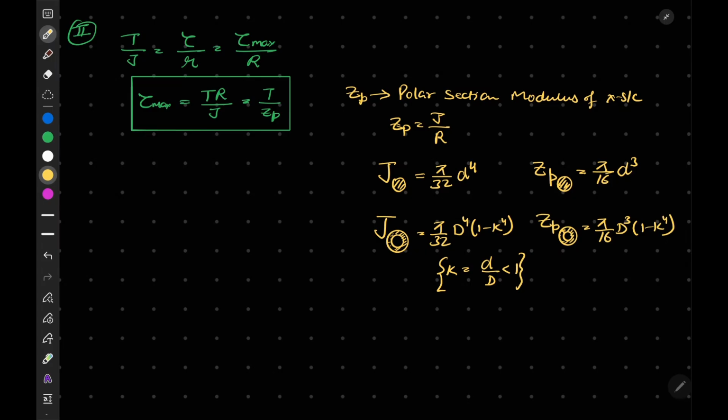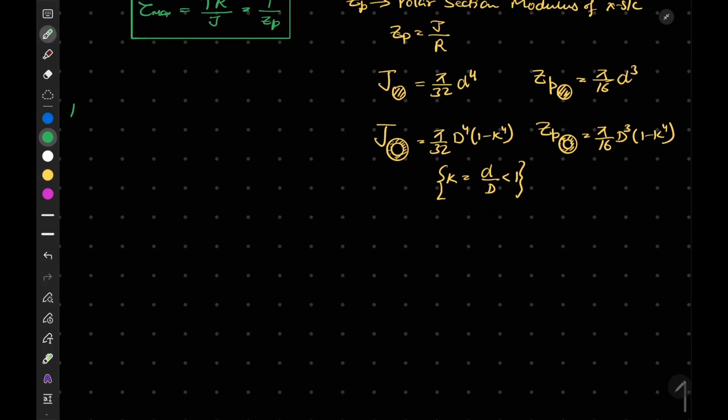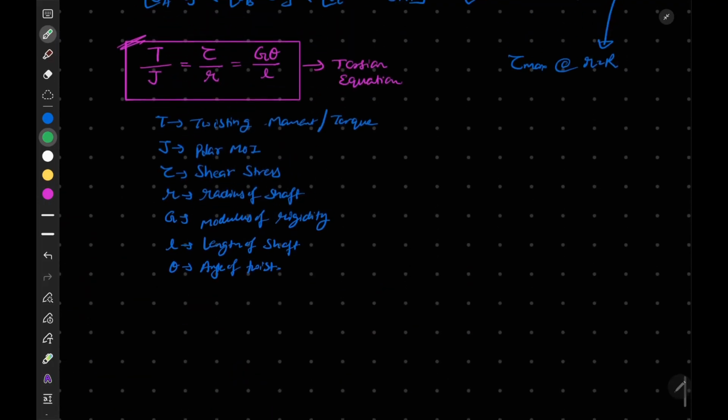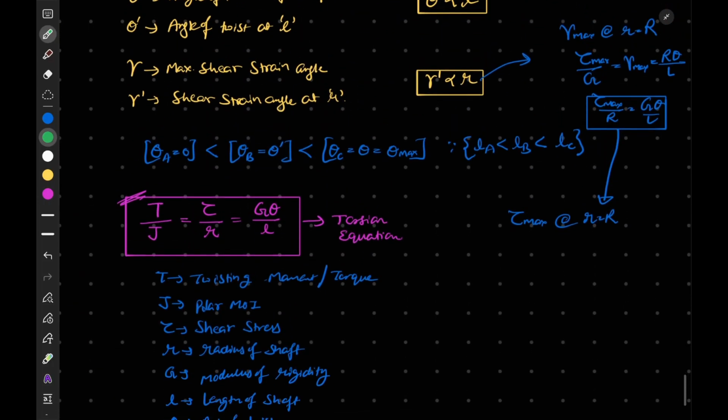Okay, so this is the relation for our Z. Now if I talk about the third case, T by J is equal to G theta by L. Sorry, I have made a mistake here.